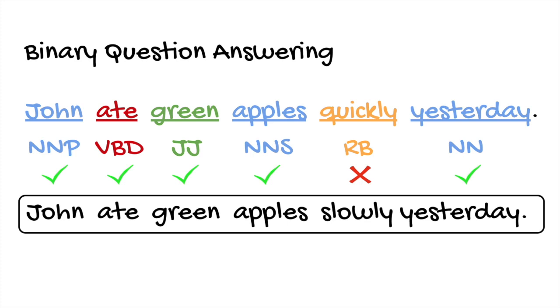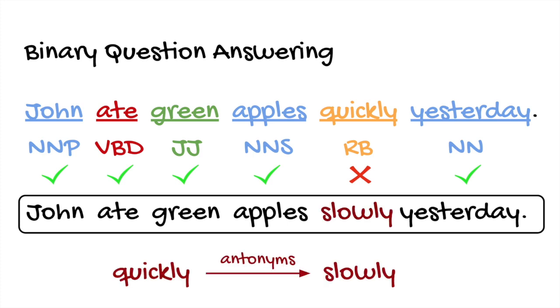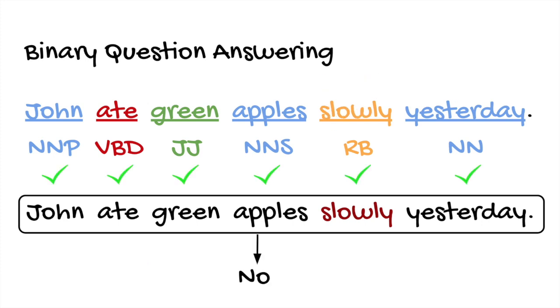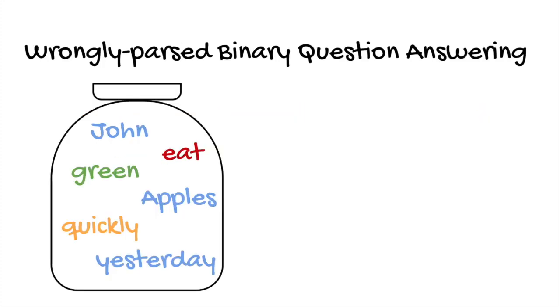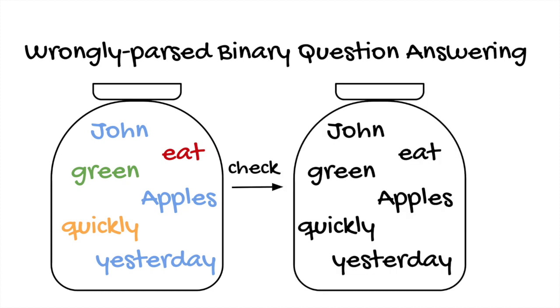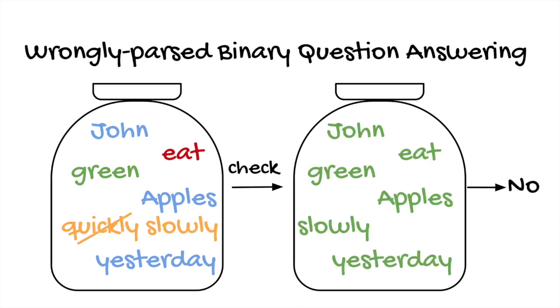If there are keywords not present in the reference sentence, we then check the antonyms of the words. In this example, the word quickly doesn't exist in the reference sentence, so we search for the antonyms of quickly and find slowly. Then we check if the antonym slowly exists in the reference sentence, and if it does, we will answer no for these binary questions. Otherwise, we will answer yes by default. For the wrongly parsed binary questions, we convert both question and reference sentence to base words. Then we are able to check the synonyms and antonyms using the same logic as before.